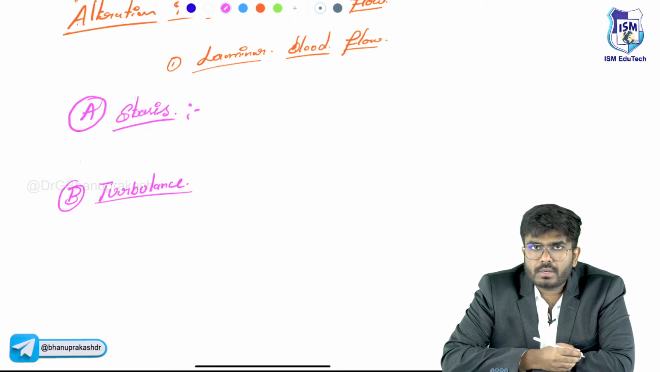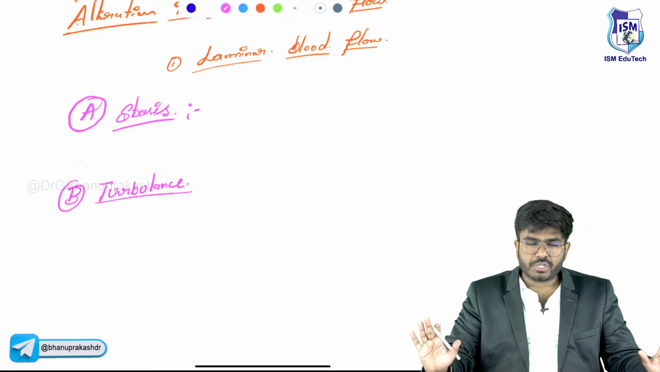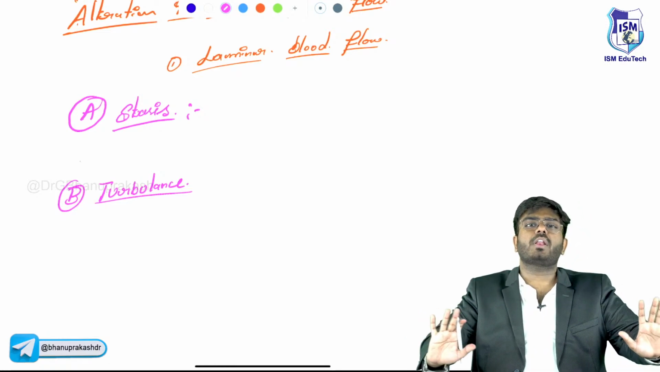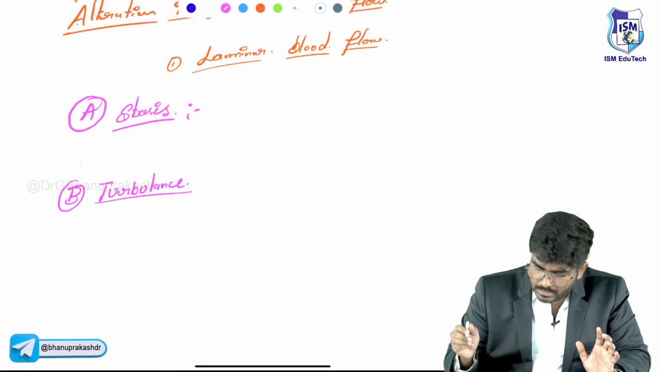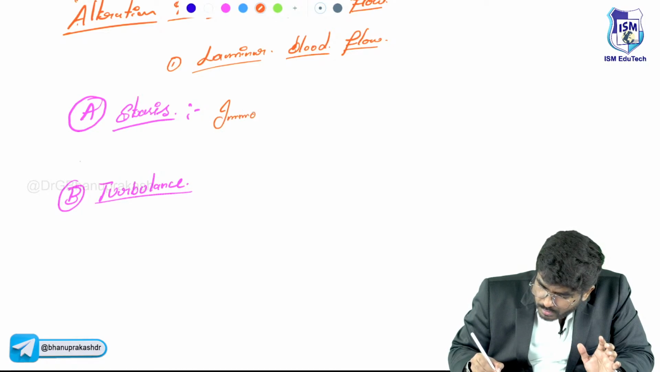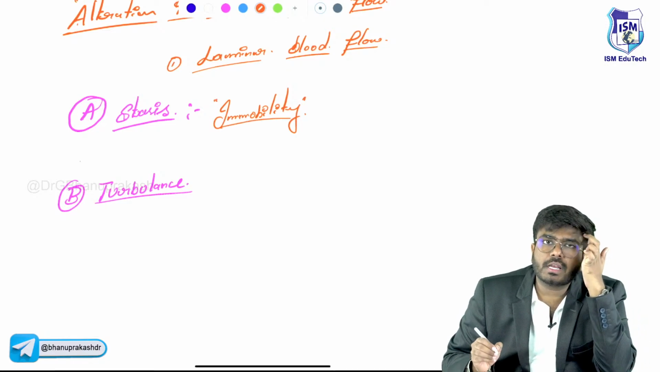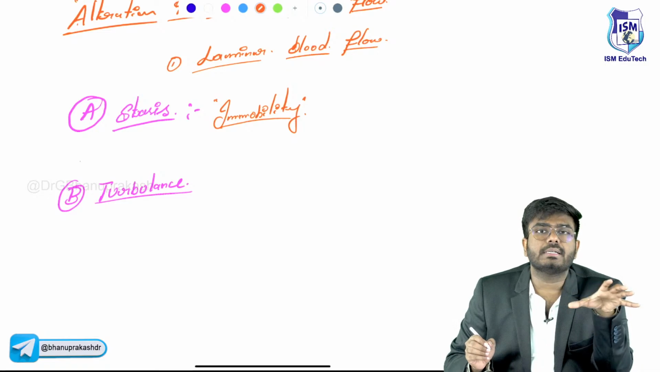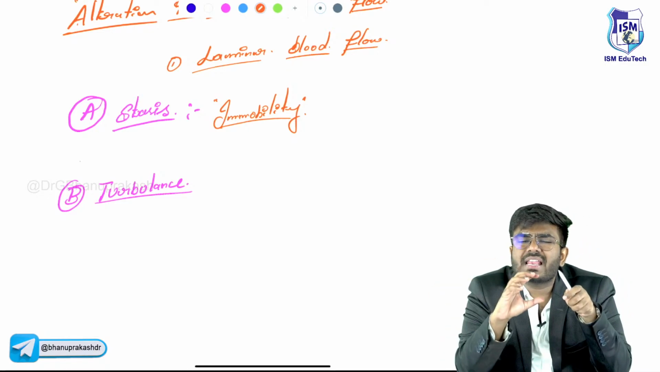For example, when you are immobile for a lot of time, you are a patient who had surgery and you are immobile for a long period of time. That immobility can lead to stasis. So there is alteration in the normal blood flow. Now the blood flow is altered. Whenever there is stasis, the blood is going very slowly in a sluggish way.